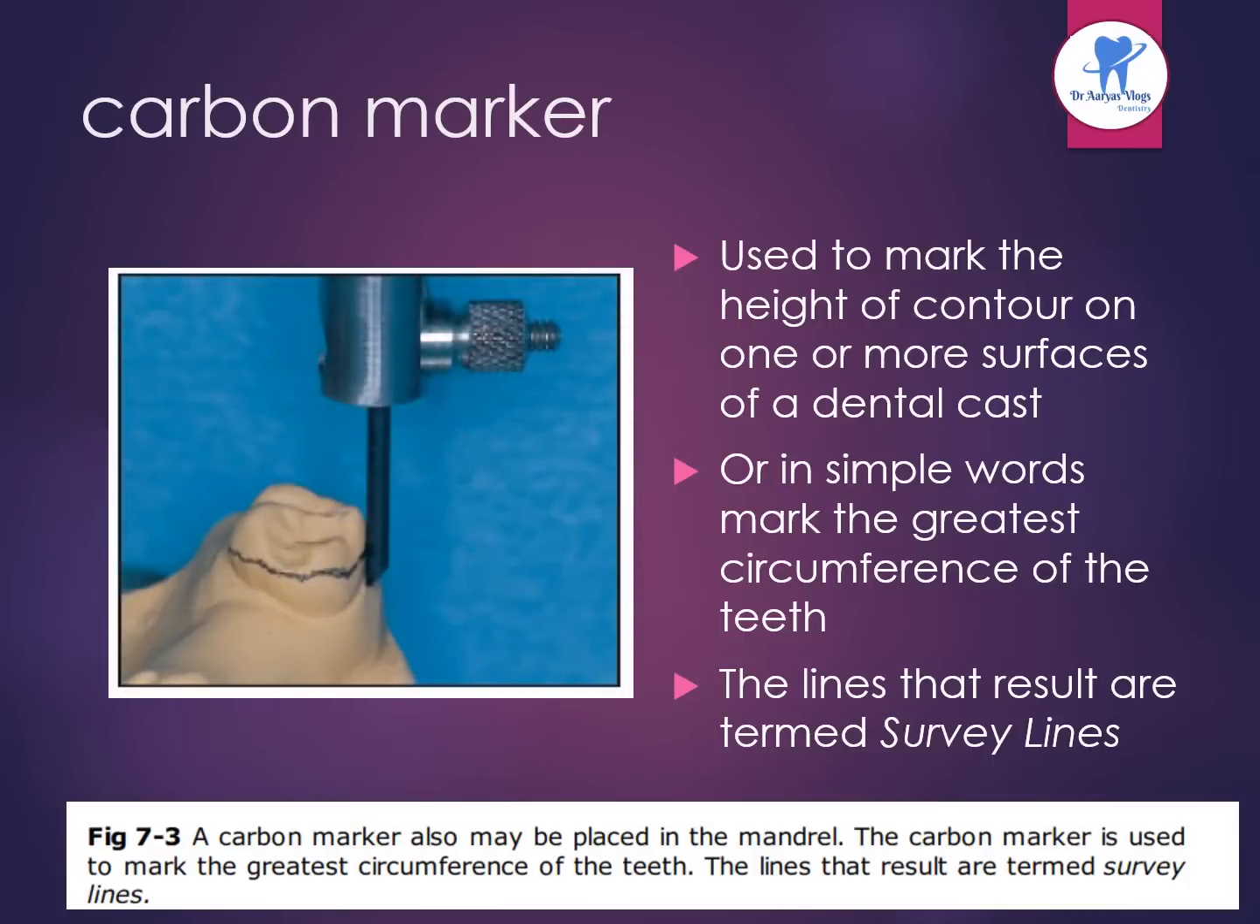And this is a carbon marker. It is used to mark the height of contour on one or more surfaces of a dental cast, and it may also be placed in the mandrel. It is used to mark the greatest circumference of the teeth, and the lines that result are termed survey lines.